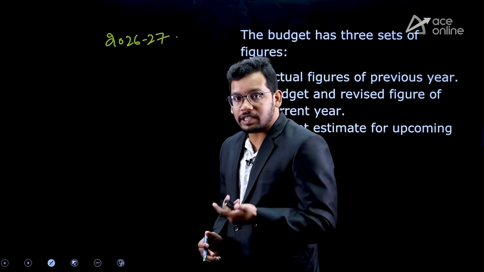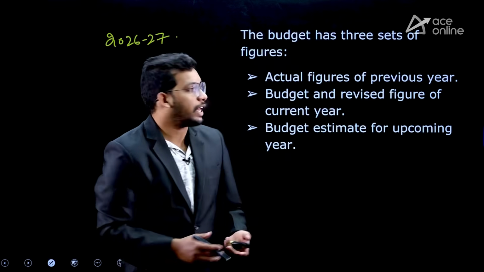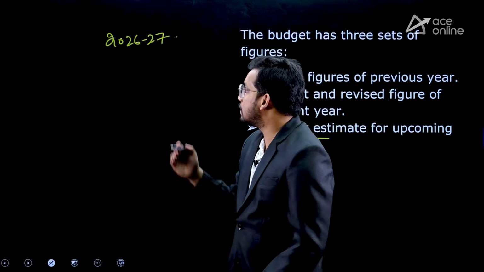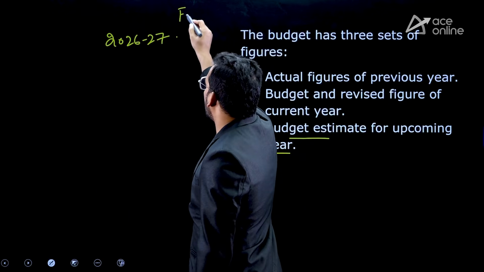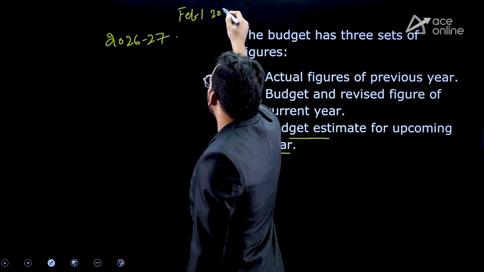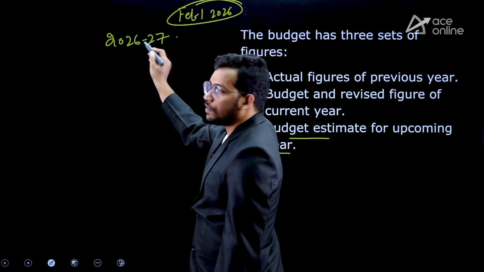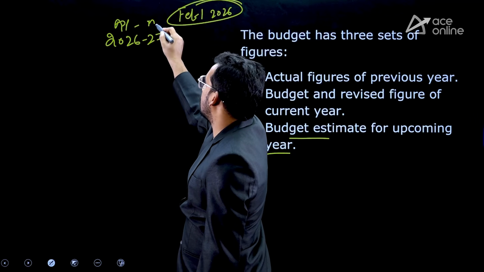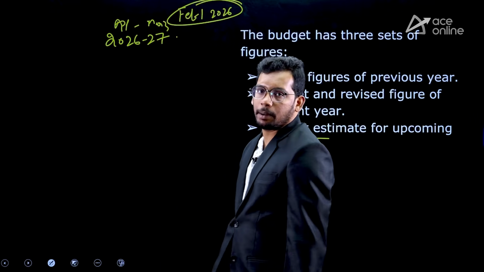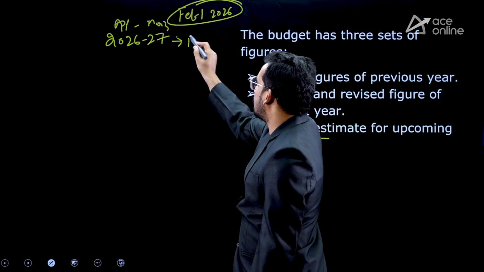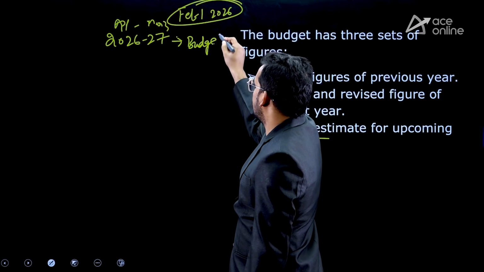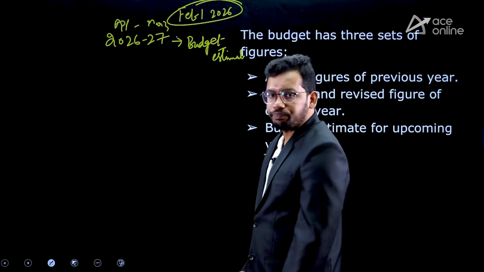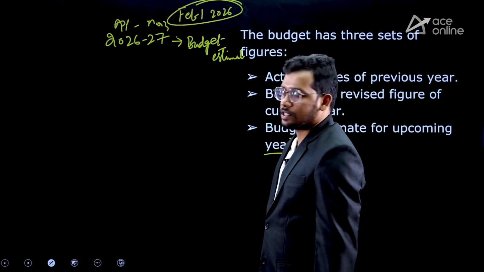So the government presents budget estimates for the upcoming year. 2026-27 is the upcoming year. The budget is presented on February 1, 2026. The 2026-27 financial year runs from April 1 to March 31. So they present budget estimates for 2026-27.